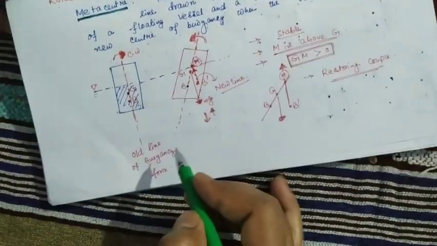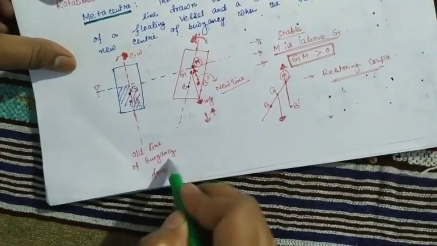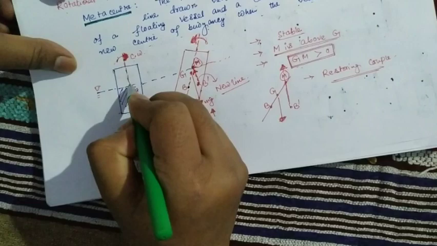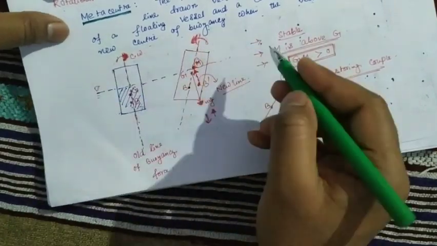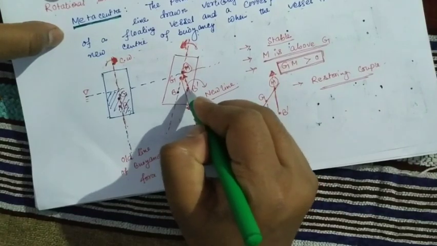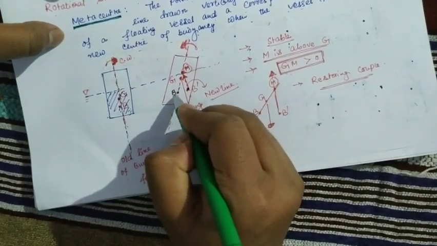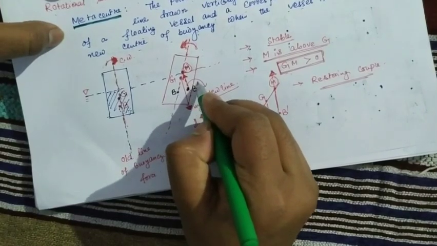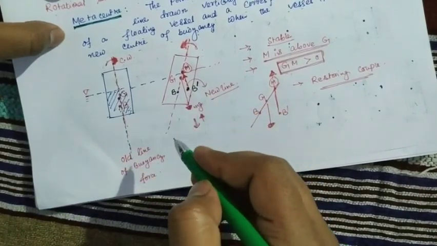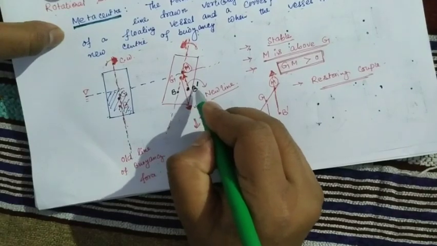Now I am just saying that it was the old line of buoyancy force. I am taking this line as the old line. But after giving the tilt, the buoyancy force B and the new point of buoyancy force will be B dash. B dash is now the new point of buoyancy force.